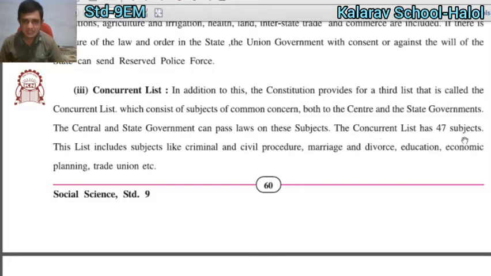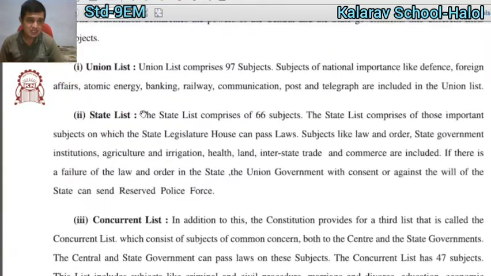How many subjects does the concurrent list have? 47 subjects. The list includes subjects like criminal and civil procedure, marriage, divorce, education, economic planning, trade union, etc. Everything is given in the concurrent list. Friends, this question will come for 2 marks.